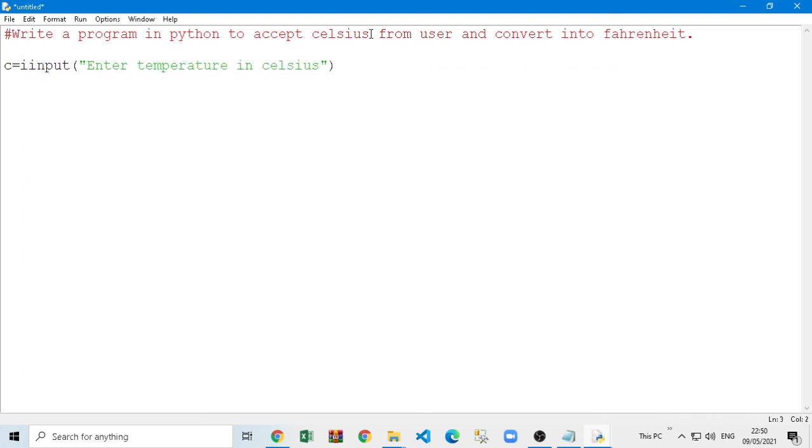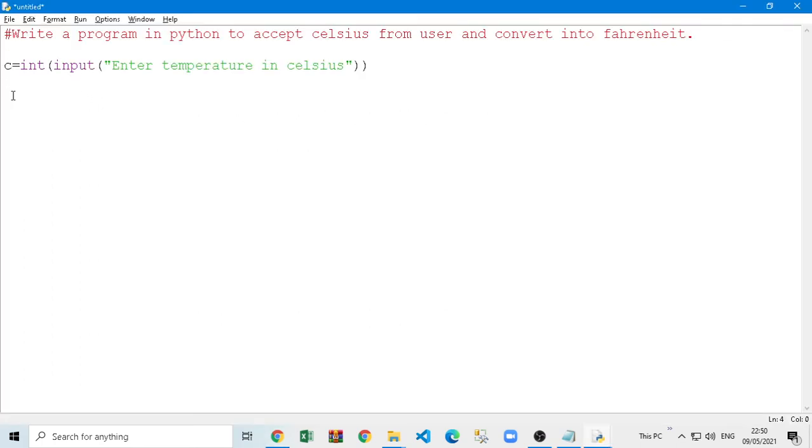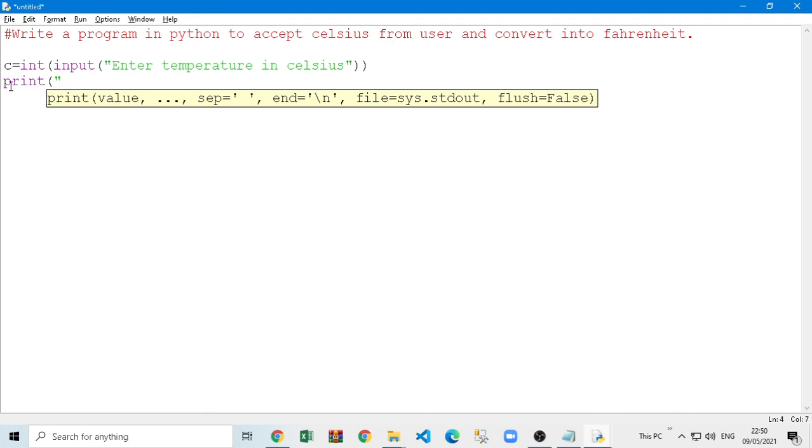So you got Celsius. Remember, you have to use int because it's a number. Like we entered here, I entered a number, right? So you have to take it as an integer. You got the value in C, and on the next line you just have to print the temperature in Fahrenheit. This is the message I am giving.